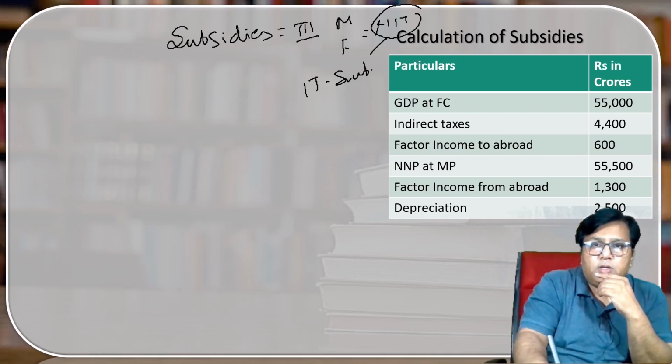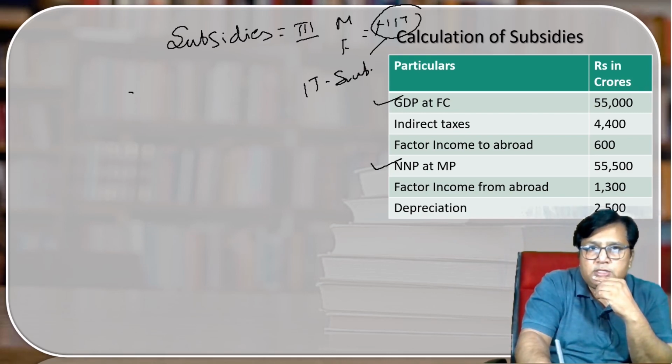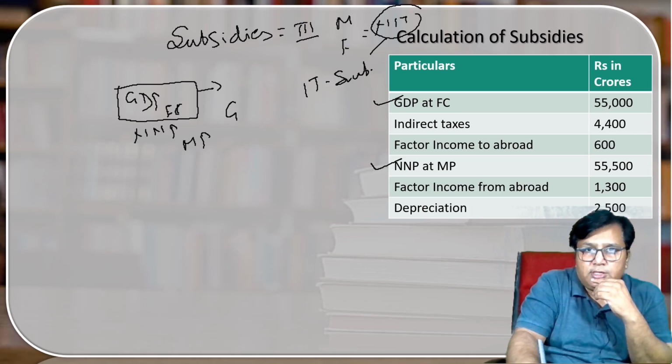Here I have two aggregates: one is GDP FC and the other is NNP MP. I have selected GDP FC as the base, so from the base I can find out what I have to calculate. G same, D same, P same. So I have to find out GDP MP.